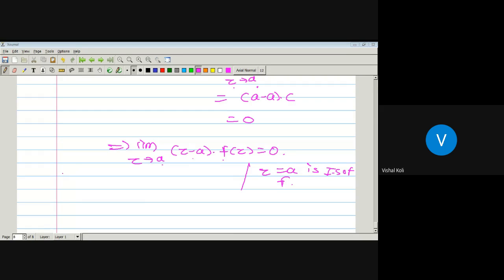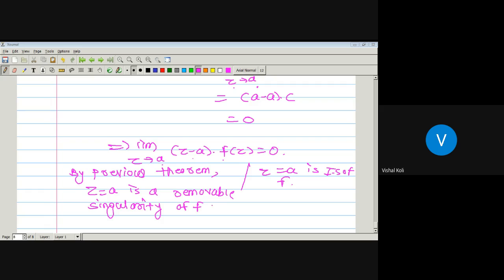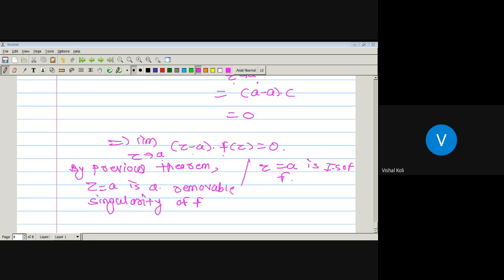Then by the previous theorem, there is only one possibility for our singular point, that one is nothing but a removable singular point. By the previous theorem, z equal to a is a removable singularity of a function f, and that is what we have to do.